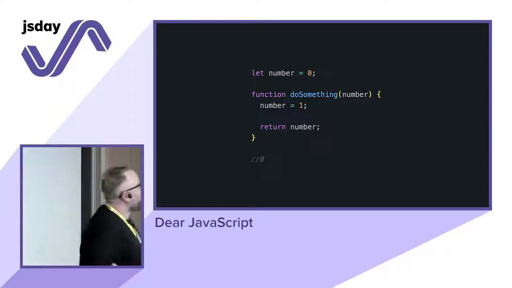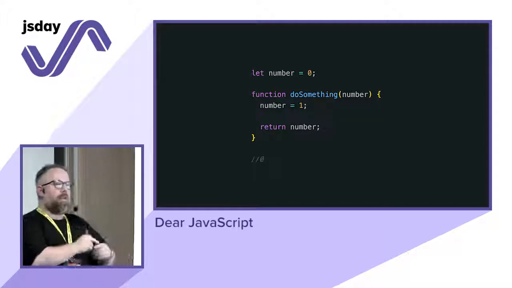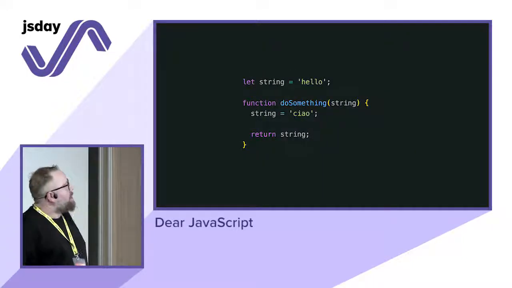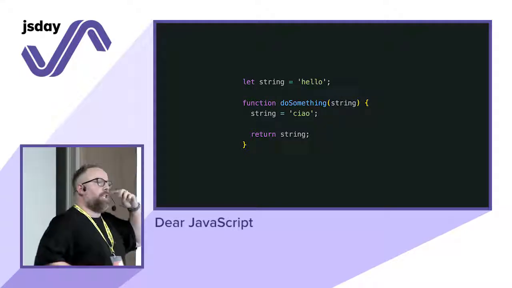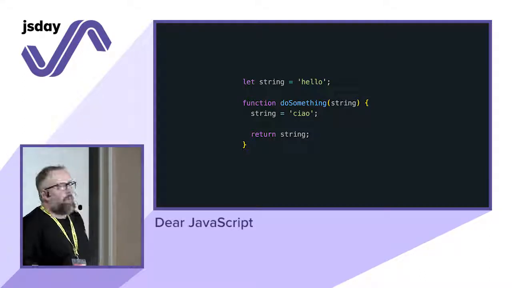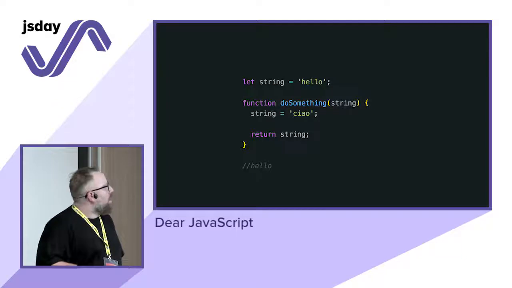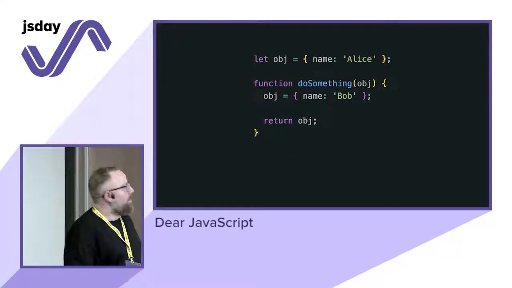Okay, cool. So the thing is that in this case it's still 0, because we are passing by value, so we don't have a reference to the integer. So what about strings? In this case, I have a string hello. Then I'm passing it to the doSomething function. I'm changing it to ciao, and then I'm returning the string. What will be the value of the string outside the function? Still hello. Let's talk about objects.